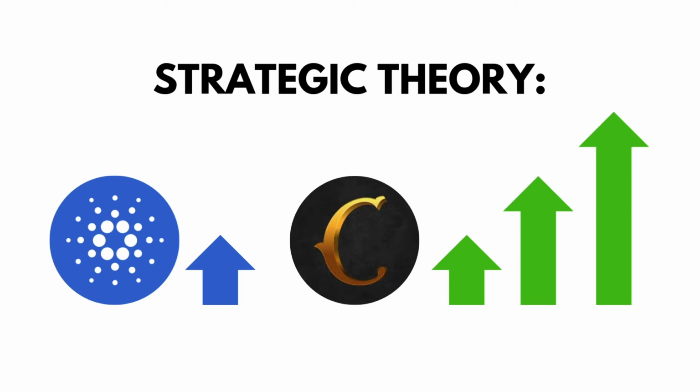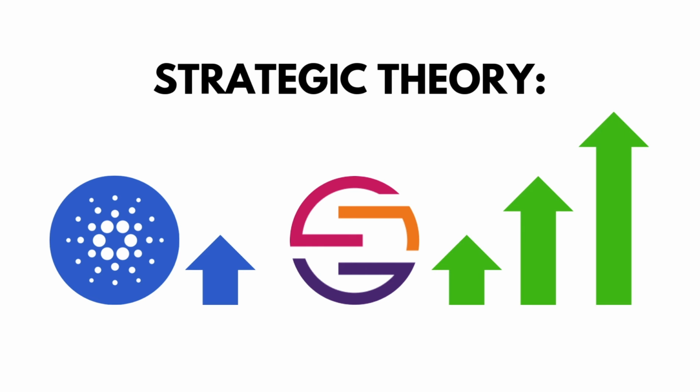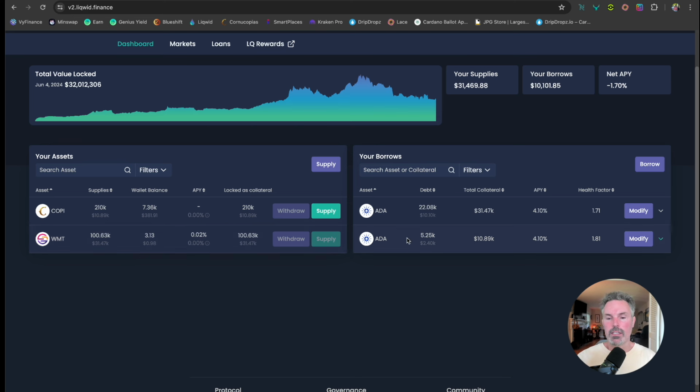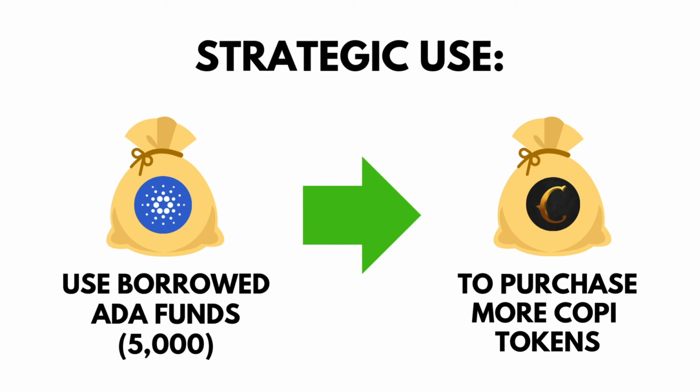I think ADA is going to also go up, obviously, but I think Cornucopias is going to go up at a higher rate. The percentage of Cornucopias' increase is going to outperform the percentage of Cardano's increase. It's exactly the same with World Mobile Token. I believe that World Mobile is going to increase in price volatility in the upward direction higher than Cardano will. So here's the strategy. I could take the 5,000 ADA that I have, and if I believe in this theory enough, I can actually take 5,000 ADA and buy Cornucopias.